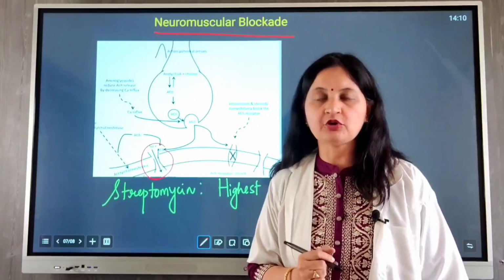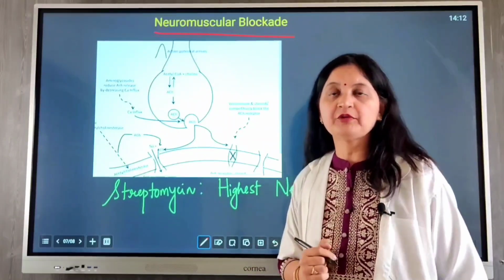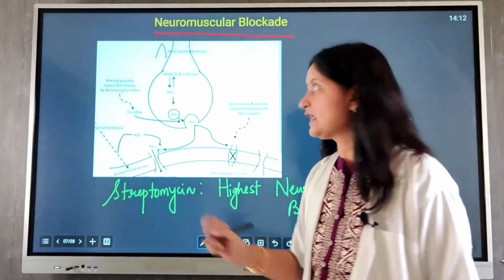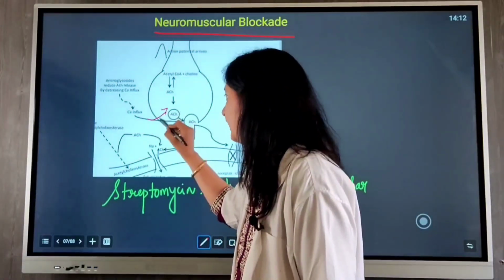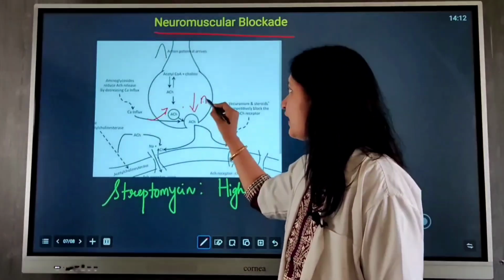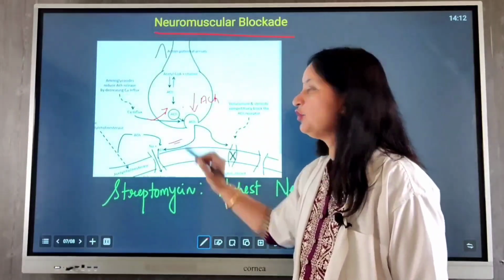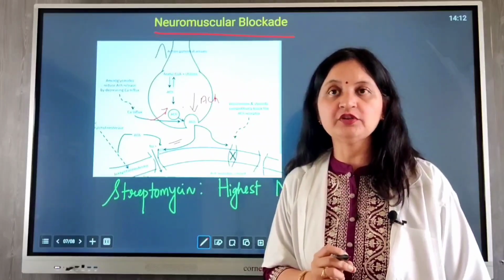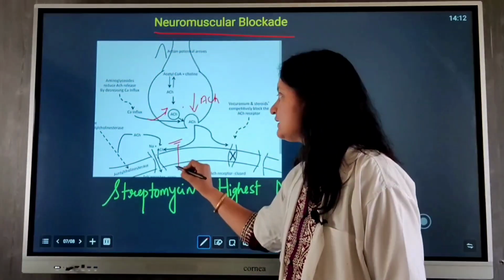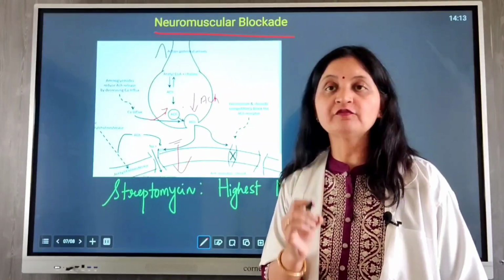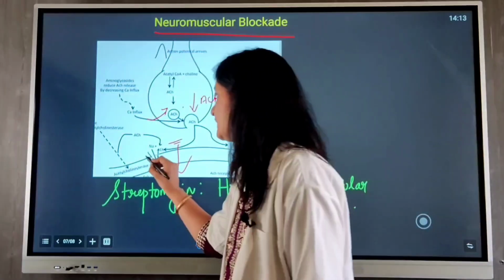So how do aminoglycosides enhance neuromuscular blockade? Aminoglycosides reduce calcium entry into the nerve fibers, and this decreases the release of acetylcholine into the neuromuscular junction, thus decreasing muscle contraction. Secondly, there is blockade of the postsynaptic NM receptors.